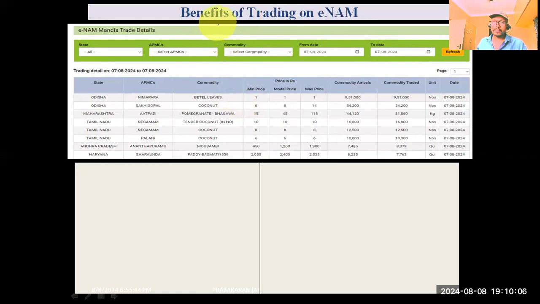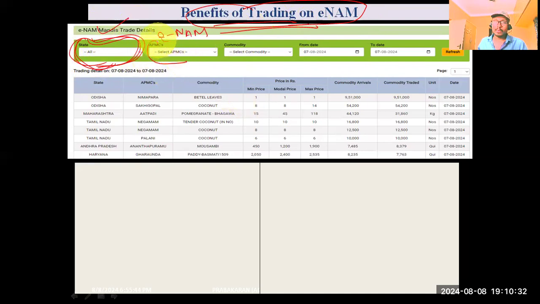So the next slide was based on the benefits of trading on ENAM. Before looking at the benefits, let's have a look at the ENAM portal. What are the components that were available in the ENAM portal? The first information available in the portal was state. What are the states involved in the particular trade?